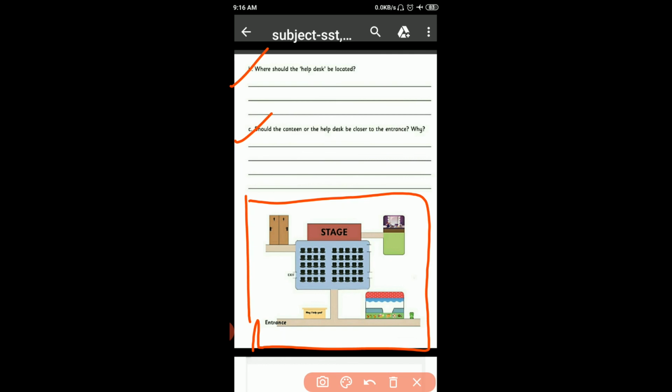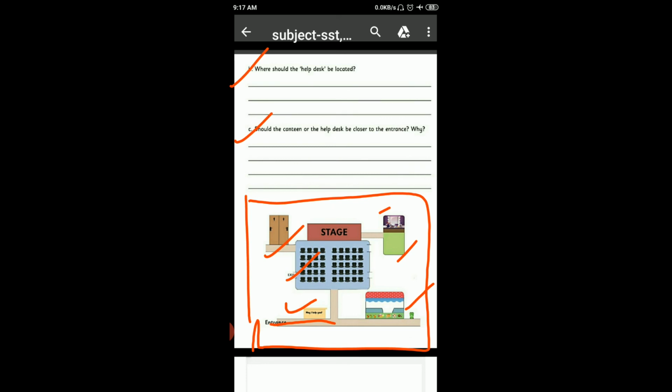Okay, this is an example of a rough sketch of the stage entrance. Here, may I help you? This is canteen, stage, toilet and dressing room. Okay.